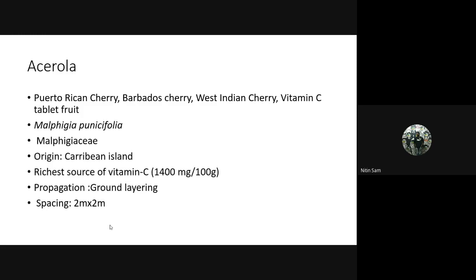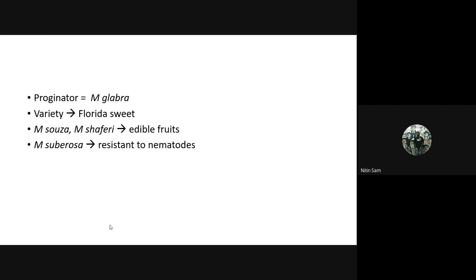The scientific name is Malpighia punicifolia. It belongs to family Malpighiaceae, and it originated in West Indies, that is the Caribbean islands. Propagation is through ground layering, and spacing is 2 meter by 2 meter. This much information is enough in case of Barbados cherry. The progenitor is Malpighia glabra. The variety Florida Sweet has been released from Florida Agricultural University, and these are a few species.